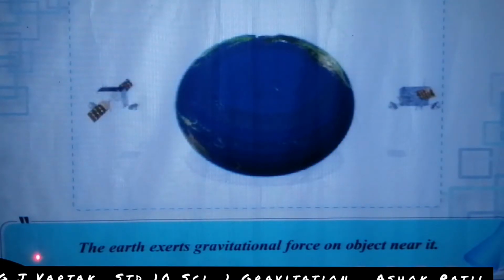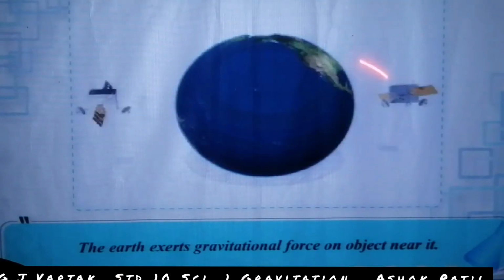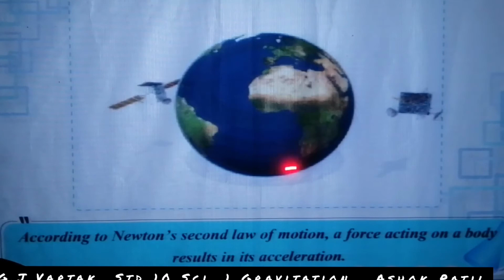Earth's gravitational acceleration. The earth exerts gravitational force on objects near it. Look here, the satellite revolving around the earth.